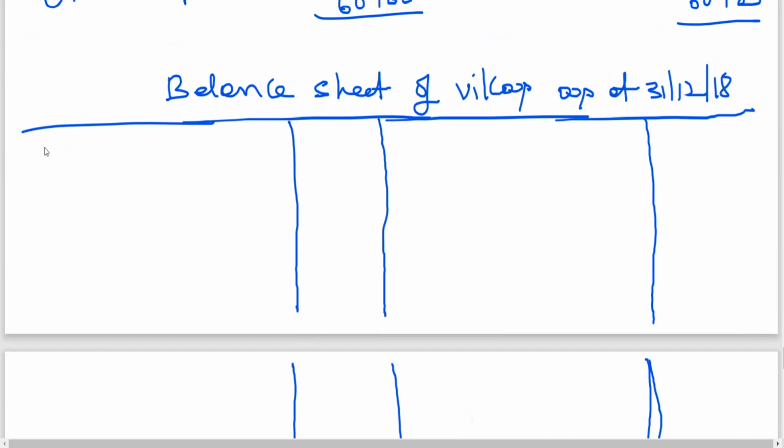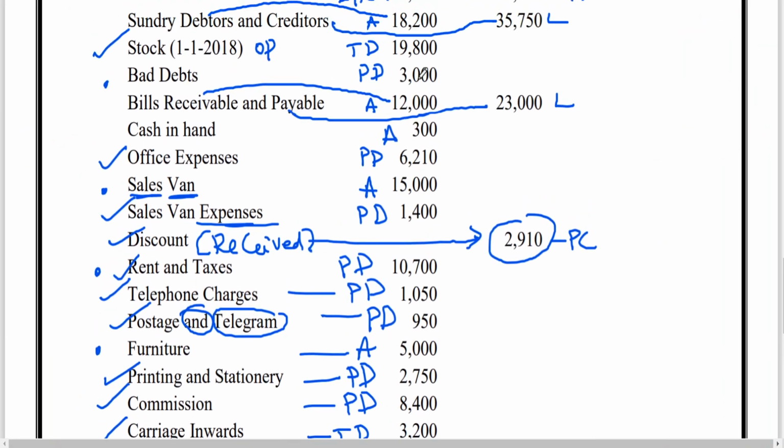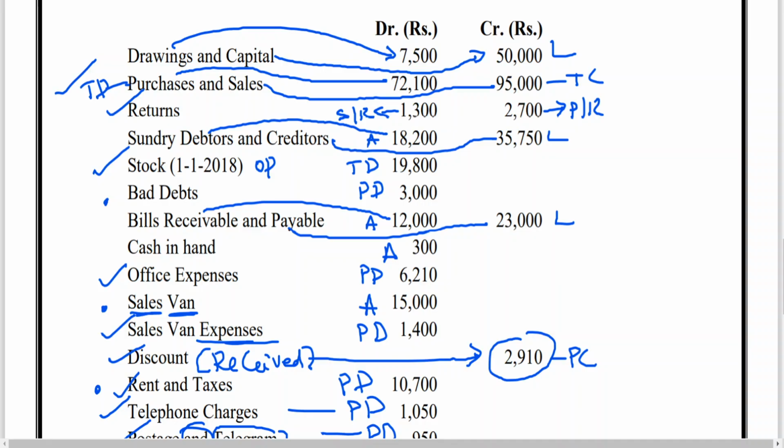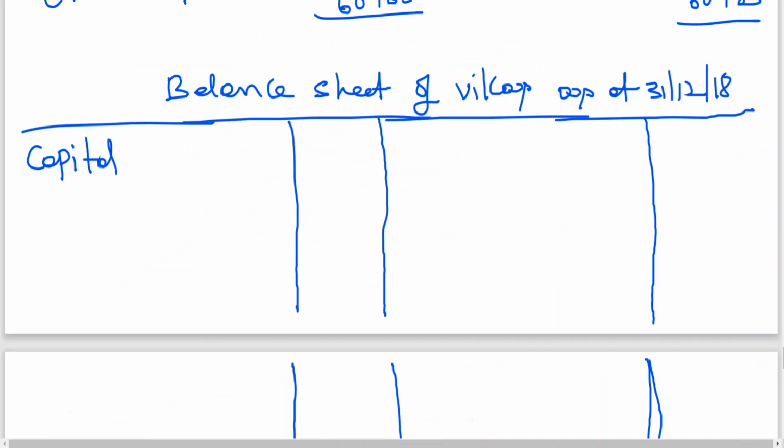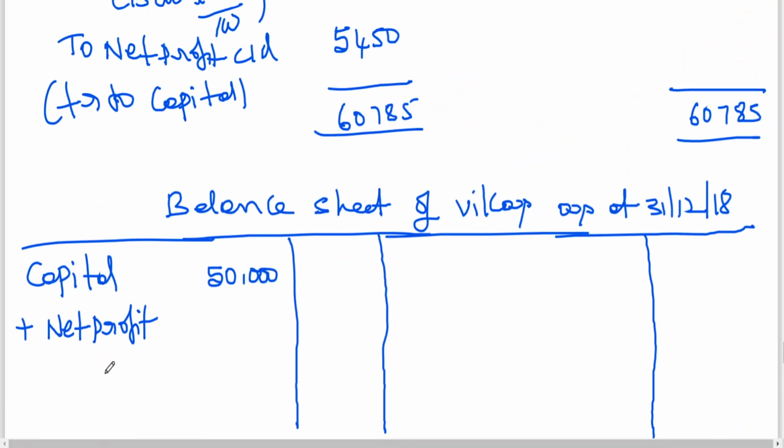Okay, let us start with first capital. Capital in the inner column 50,000, plus net profit 5,450.